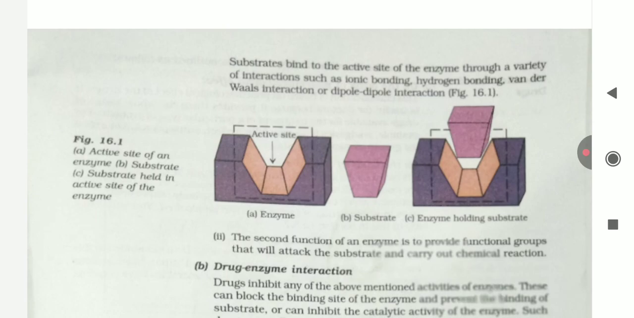Substrates bind to the active site of an enzyme through a variety of interactions such as ionic interaction, hydrogen bonding, van der Waals interaction, or dipole-dipole interaction. Second, the second function of an enzyme is to provide a functional group that will attack the substrate and carry out the chemical reaction. B. Drug-enzyme interaction.